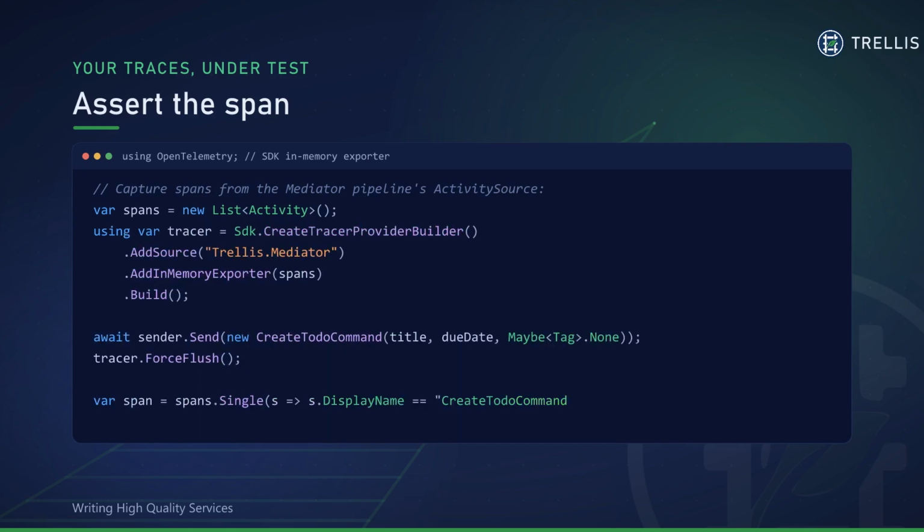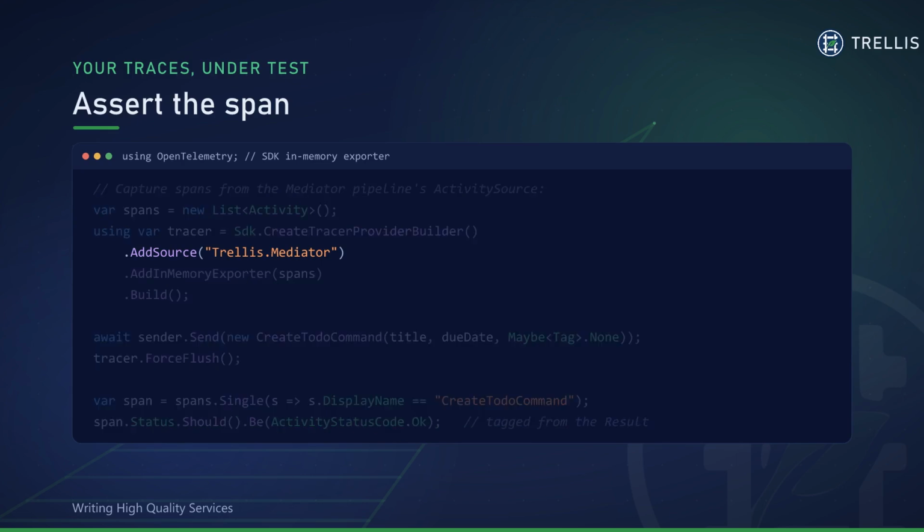Start with the span. Trellis.Mediator pipeline opens an activity for every command on an activity source named Trellis.Mediator. So in a test, we build an in-memory tracer that listens to exactly that source, and we wire its in-memory exporter to collect into a list. Then we send a CreateToDoCommand, force a flush, and there's our span, named for the command, CreateToDoCommand.